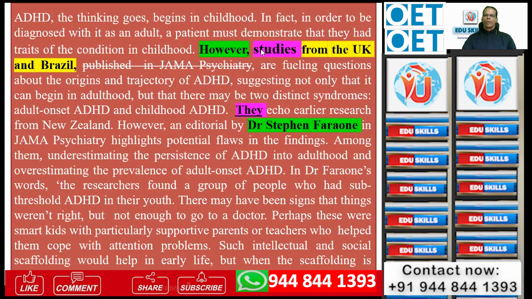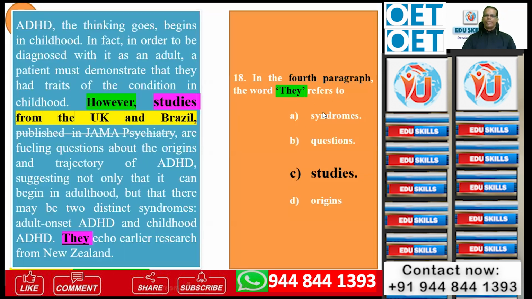So they is the pronoun used, or a referent used, for studies. And this name leads you to this particular answer. Again, a clue for you to reach the answer immediately. In the fourth paragraph, the word they refers to syndromes, questions, studies, origins. So definitely it is studies, whatever comes prior to that. They, previous sentence, the subject, next pronoun. For example, I say, Tina is working hard to achieve A grade in OET.